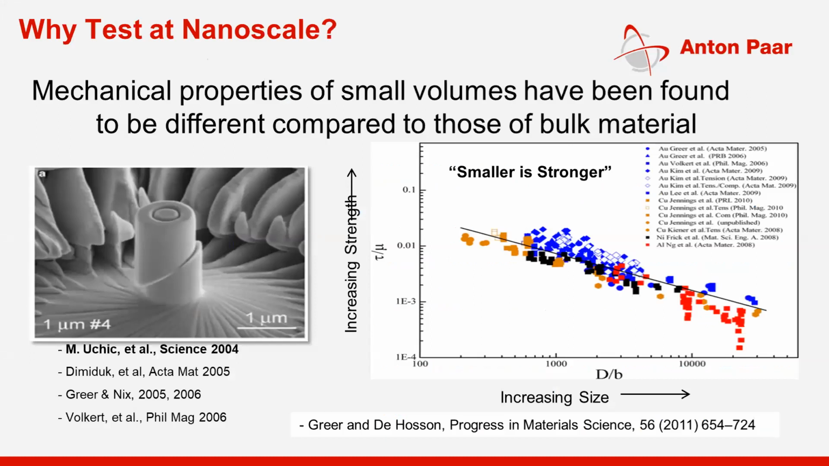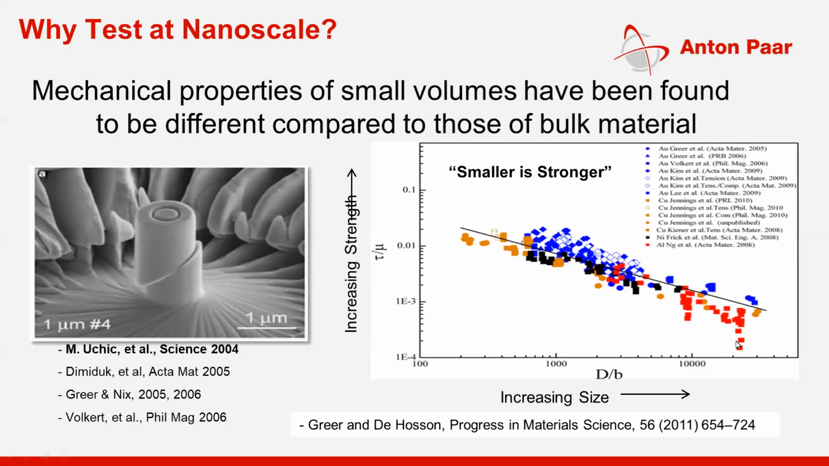Once we know why we need to study the surface properties, the next question is why do we need to study at nanoscale, the nanoscale properties of the surfaces. People have come up with a lot of research where they have found that the mechanical properties of small volumes are different compared to those of the bulk material. And the graph on your right hand side is a proof of that.